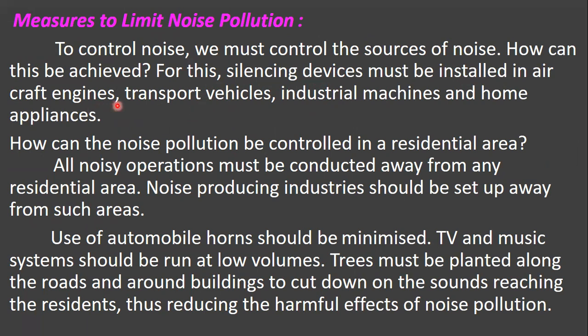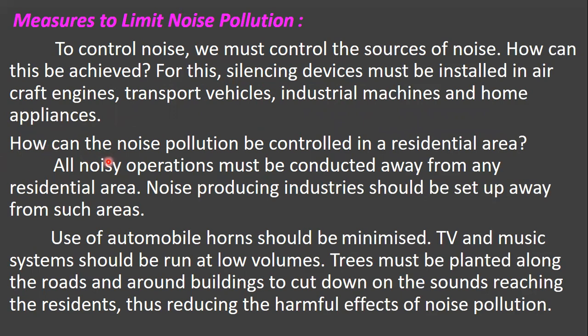By installing the silencing devices in the aircraft engines, we can control noise pollution. And also silencing devices must be installed in transport vehicles, industrial machines, and the home appliances. By installing the silencing devices in these appliances, we can control noise pollution.